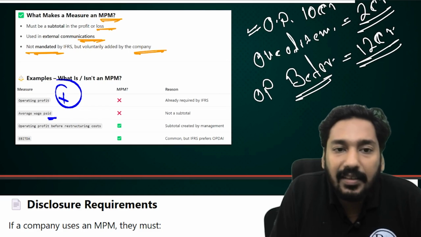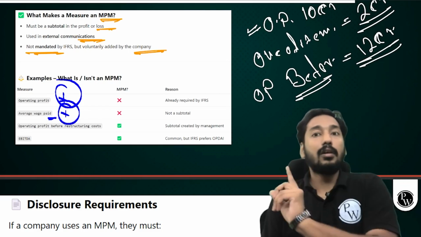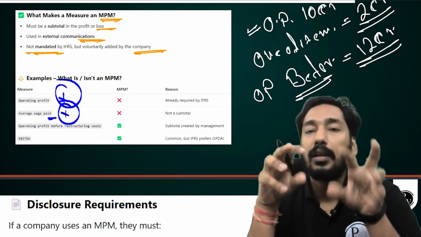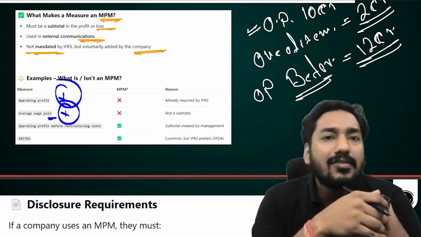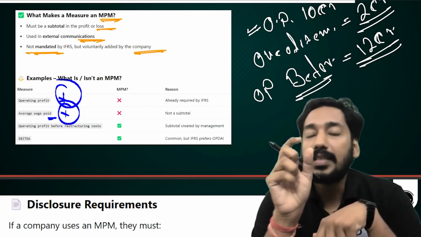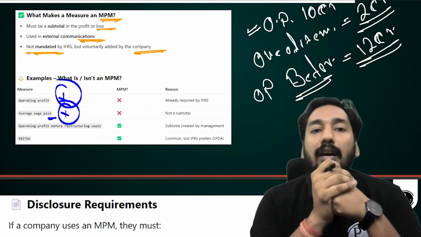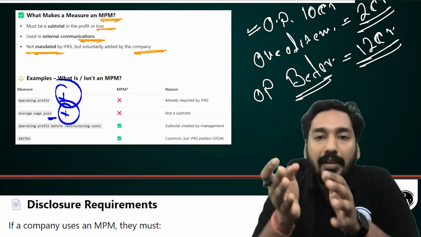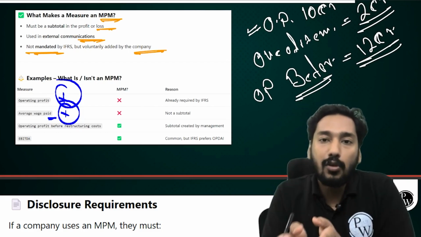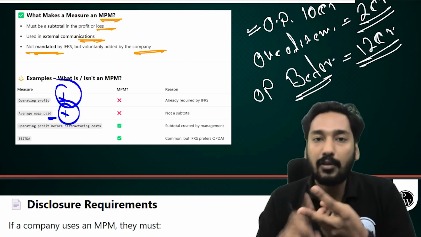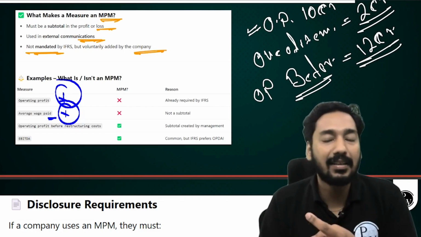Average wage paid. Now this is also not an MPM. Understand, very important point. Why is average wage paid not an MPM? Because this figure does not come in the P&L. See, to become an MPM, there are two conditions. One, an MPM should not be a measure which is already required by IFRS, like gross profit, operating profit, profit before finance and income tax.